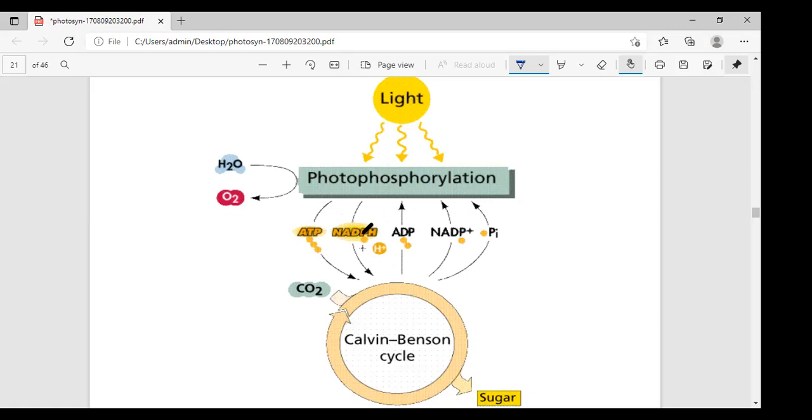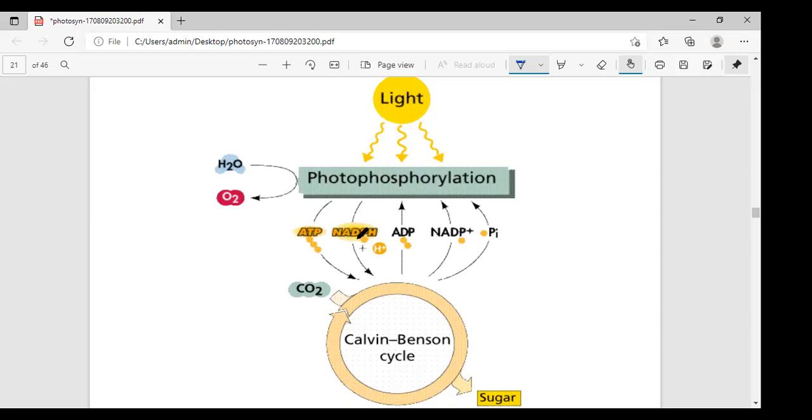See here, what is NADPH? Very important. NADPH is the reduced form of nicotinamide adenine dinucleotide phosphate. Nicotinamide adenine dinucleotide phosphate is the full name of NADP. This compound is a major electron carrier in reductive biosynthesis. NADP plus is a major electron carrier in reductive biosynthesis.